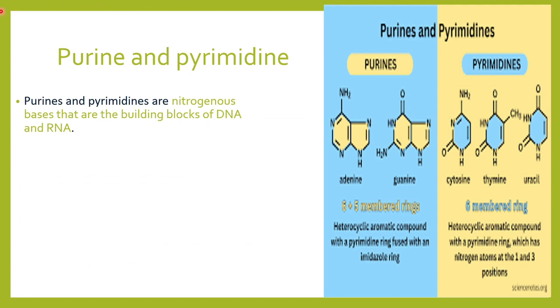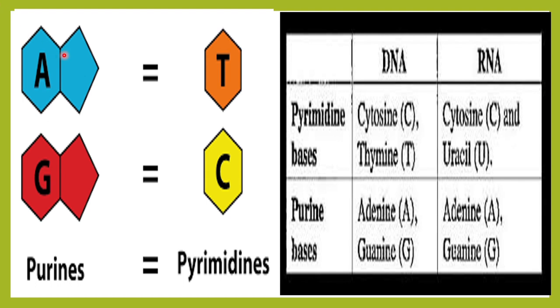Now I've told you that uric acid is the end product of purine metabolism. So what are these purines and pyrimidines? They are nothing but the nitrogenous bases that are the building blocks of DNA and RNA. Purines are a nitrogenous base that we need for making DNA and RNA. So which are the purines? Adenine and guanine are our purines. Their breakdown product is uric acid.